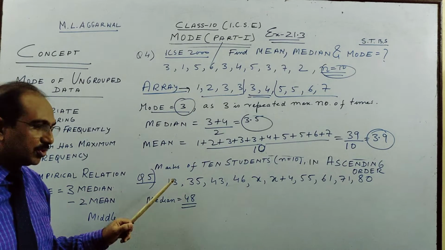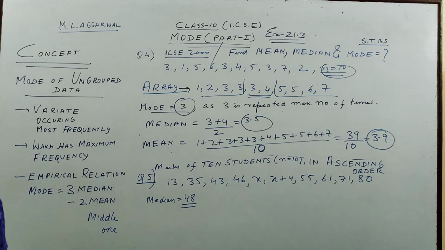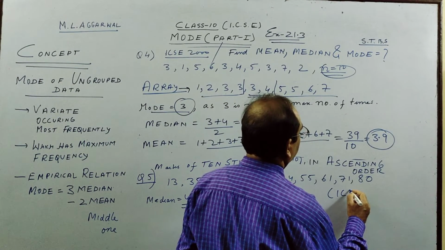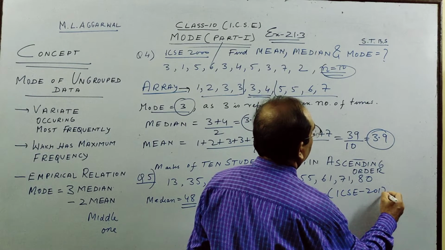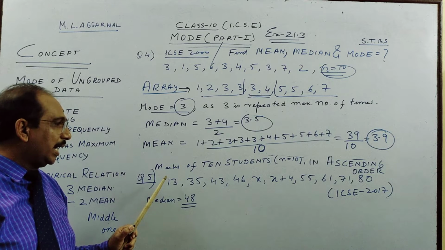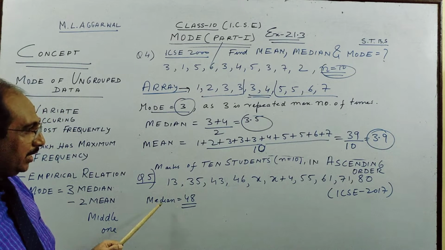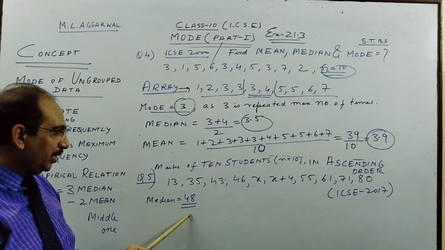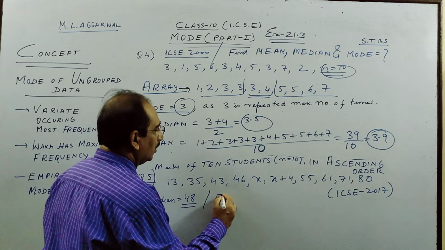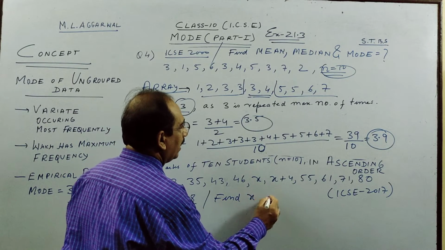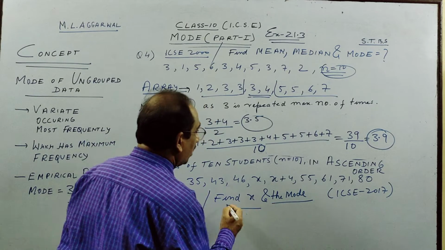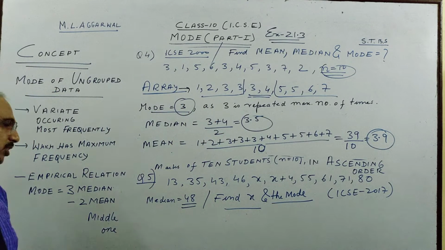And the last one is also an ICSE question, which is here, 2017. This is an ICSE 2017 question. Very easy question, which is applied on the idea of median and mode. So what is given here? Median is given as 48. We have to solve for x. So what we have to get? Find x and the mode. So these are all 3 marks questions in ICSE, which you will see.